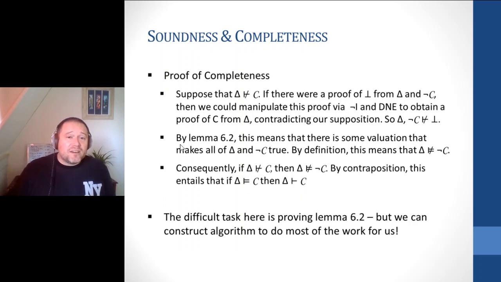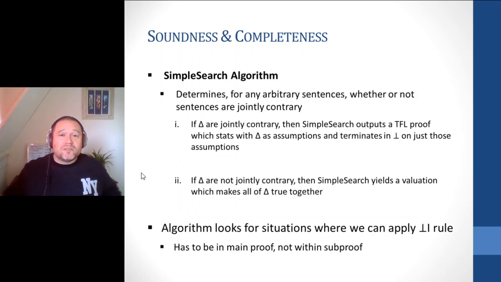Really, the whole trick here is to prove lemma 6.2. To do this, we can construct a really cool little algorithm, and the algorithm's going to do the work for us. We're going to call it the simple search algorithm. It determines for any arbitrary sentences whether or not these sentences are jointly contrary.